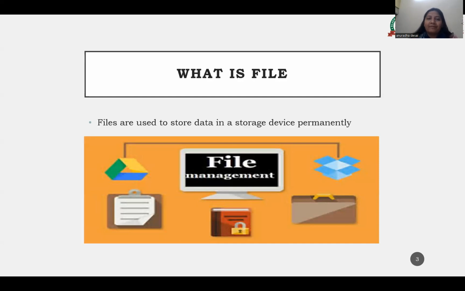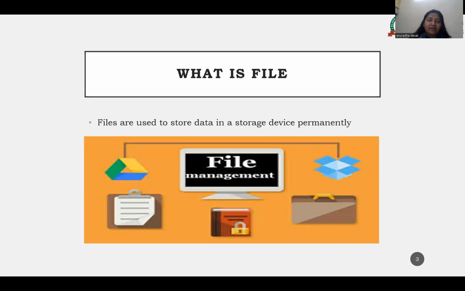So what do we mean by file or file management? Files are used to store the data in a storage device permanently. Whenever you are storing data, first of all, what is data? What is information? Data is in the raw form. When you process it, suppose for example, the student record of all the branches is data for you.